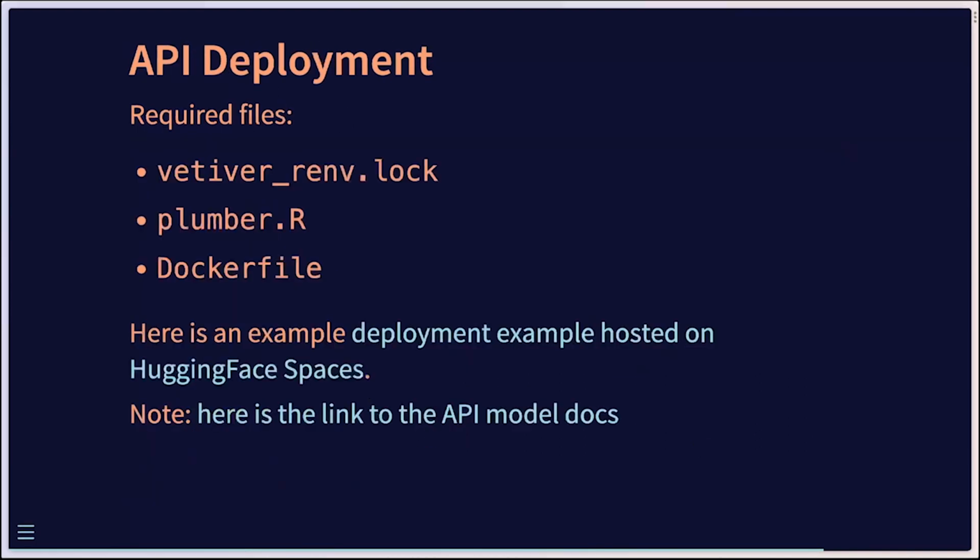our model on Hugging Face. So going from top to bottom in the list here, we need the Dockerfile that we just spoke about, the plumber.R to create the API, as well as the Vetiver renv.lock file. This is another file that's created when you write the Dockerfile. This specifies all of the packages that we need, and it is used by the Dockerfile to recreate the environment that we were developing in locally. We can go look at the specific deployment here.